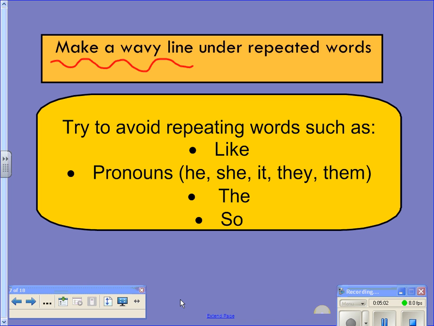Sometimes if you have he or she, you have not mentioned the person before that, so your reader may not recognize who that he or she is. So be certain that there is a named noun that is mentioned before your pronoun. Make that wavy line under each of those words and continue to the next step.